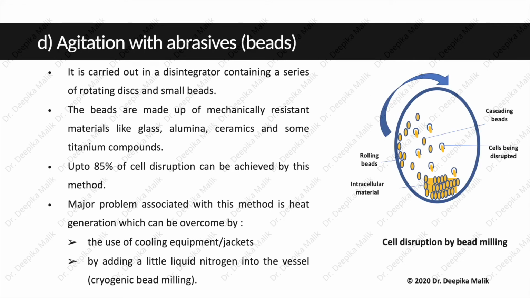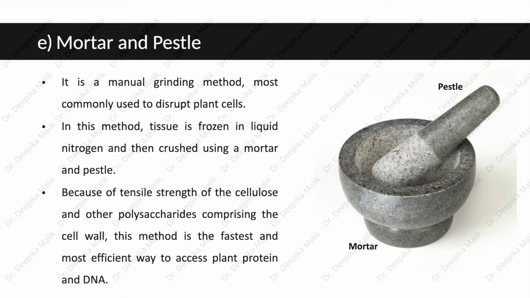Next is the agitation with abrasives or beads. It is carried out in a disintegrator containing a series of rotating discs and small beads. The beads are made up of mechanically resistant materials like glass, alumina, ceramics, and some titanium compounds. Up to 85% of cell disruption can be achieved by this method. A major problem associated with this method is heat generation, which can be overcome by the use of cooling equipment or jackets around the disintegrator, or by adding a little liquid nitrogen into the vessel, which can be termed as cryogenic bead milling.